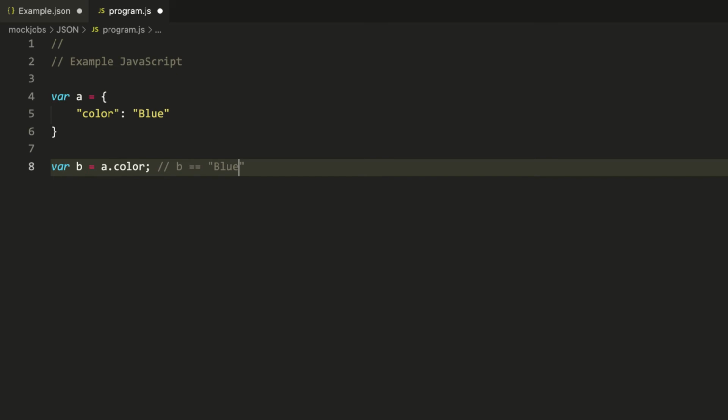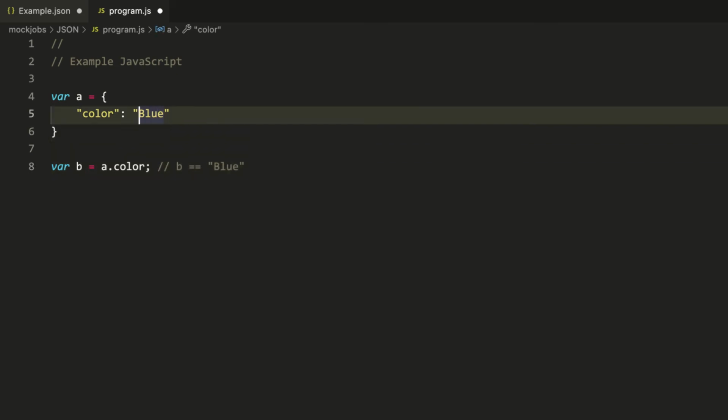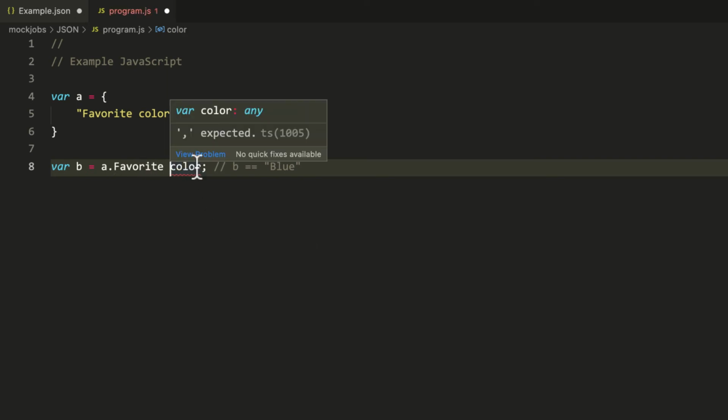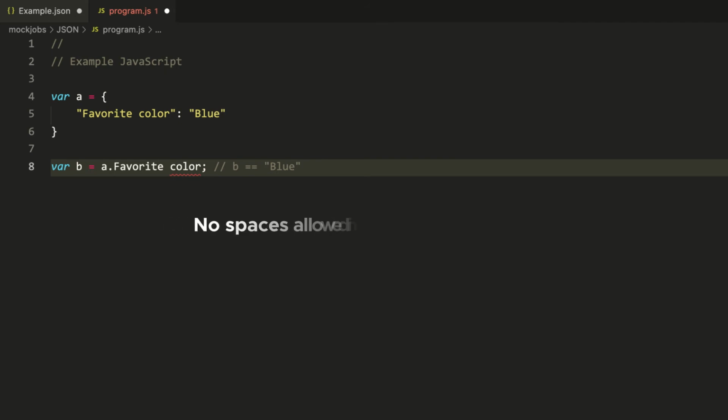But suppose instead of color, the property name is favorite color with a space. This cannot be accessed with dot notation. Var b equals a dot favorite space color. That's a syntax error. When using dot notation, property names follow the same rules as variable names. No spaces allowed.